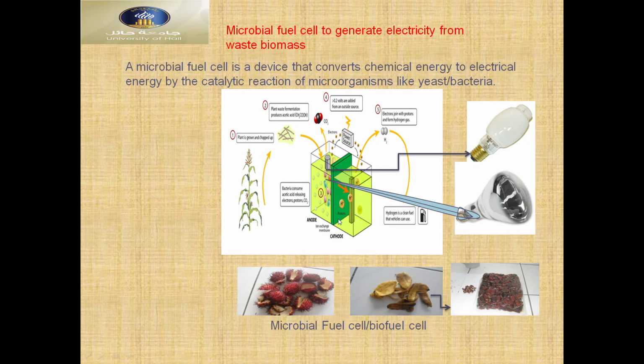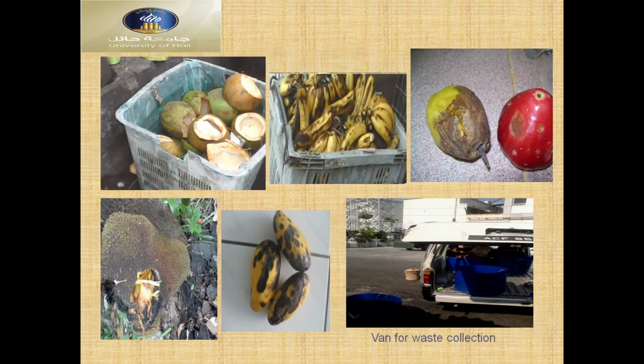This is called the anode and cathode, and this is the membrane. You can use the cell membrane, and then this is the biomass. So here power can be produced from different biomasses, and this is the most important topic.